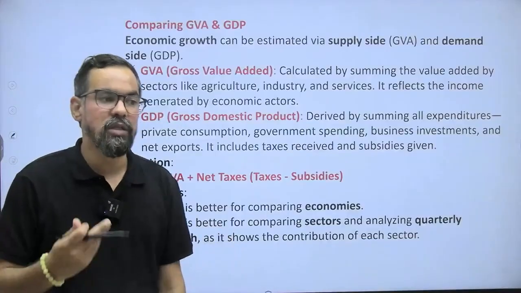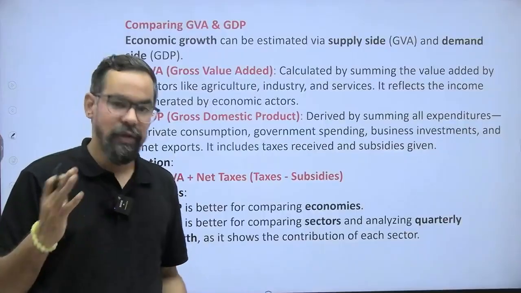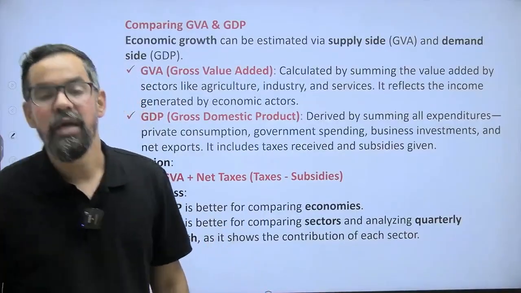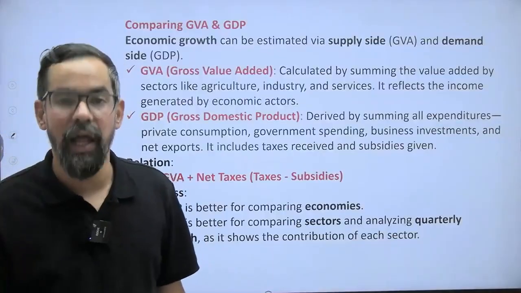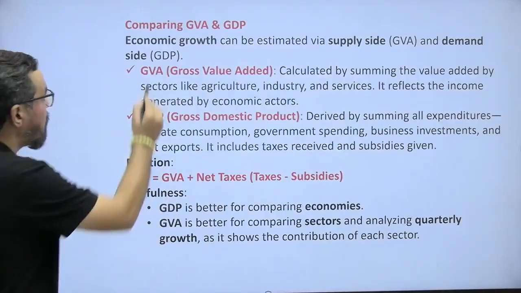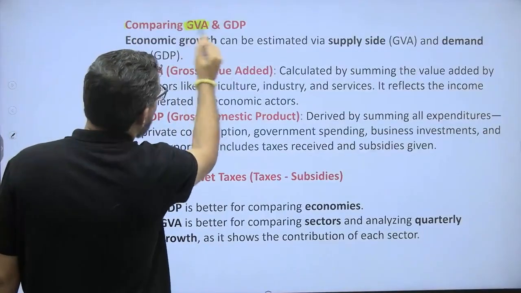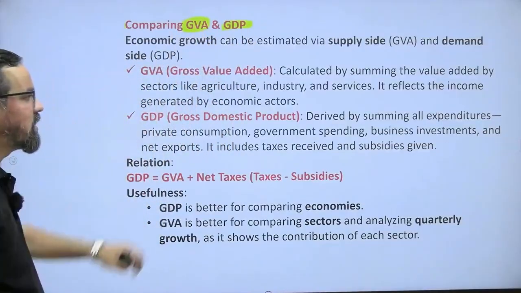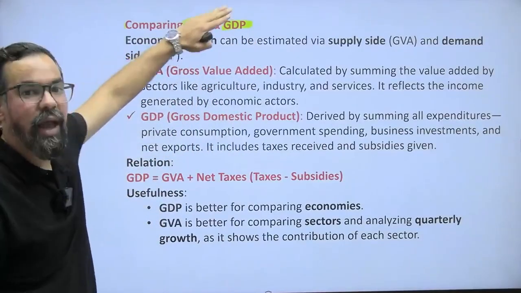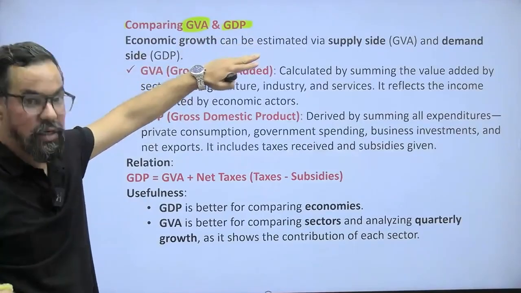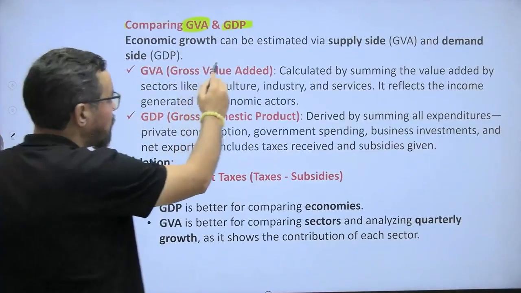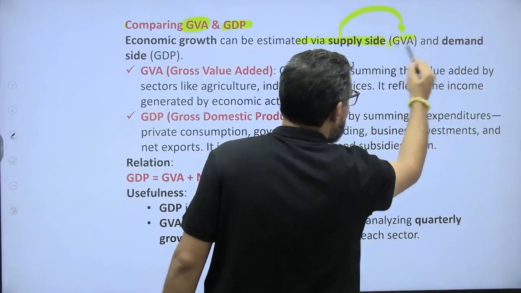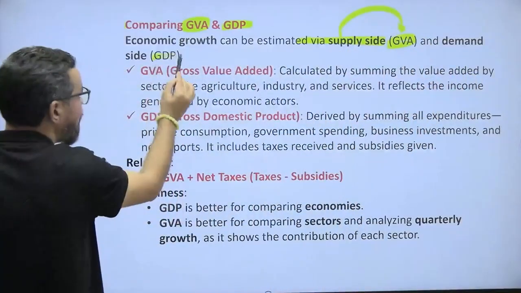Now there is a concept called GDP, which is very old. Now we have a new concept which is called GVA, gross value added method. So comparing the GVA with GDP. When it comes to GVA, it is on the supply side and GDP is on the demand side. So economic growth can be estimated from the supply side, where we use GVA, and the demand side, where we use GDP.